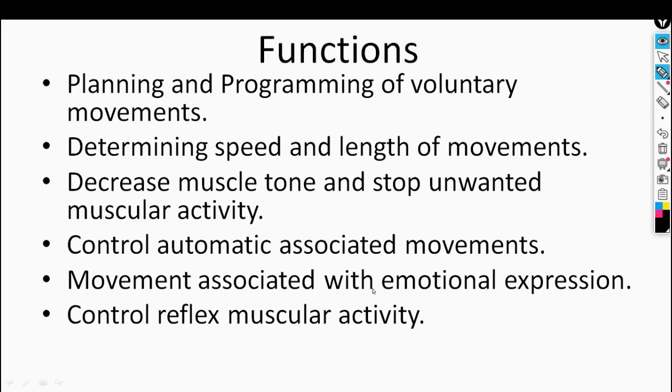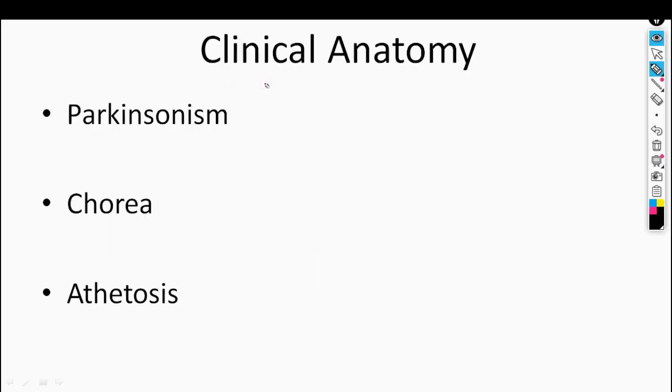It also controls the reflex of muscular activity. Three important clinical conditions we see in our practice related to the basal ganglia are Parkinsonism, chorea and athetosis. In these, the lesion results in various forms of unwanted involuntary movement and disturbance in muscle tone.